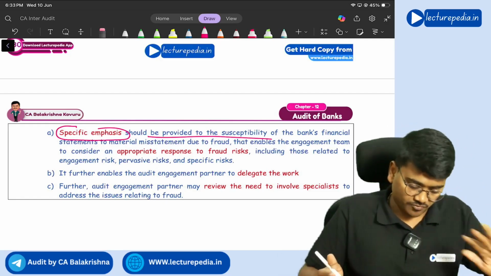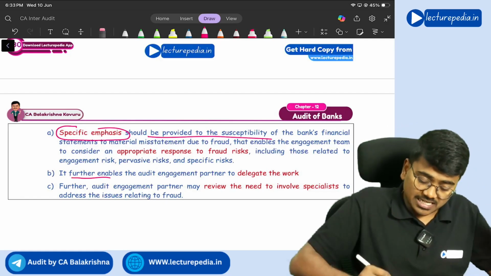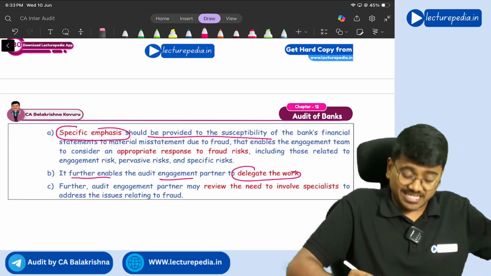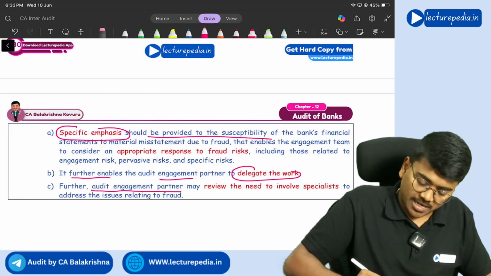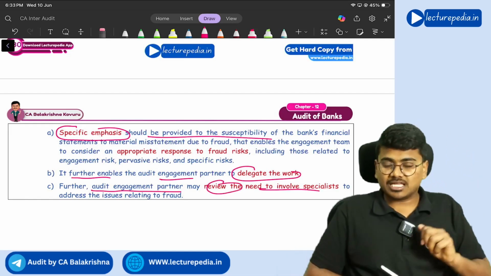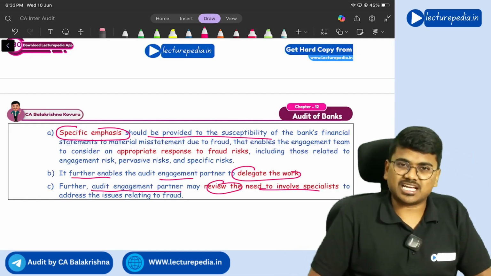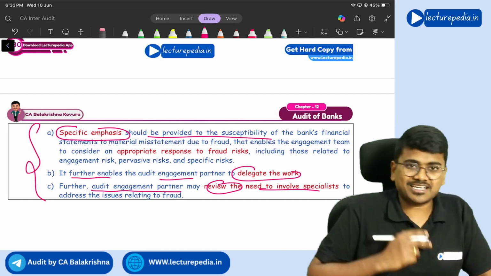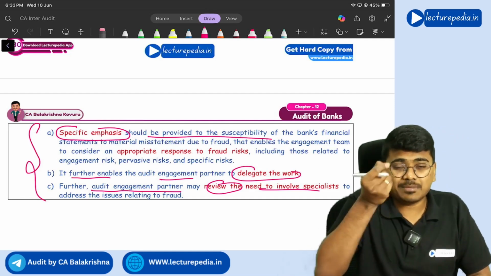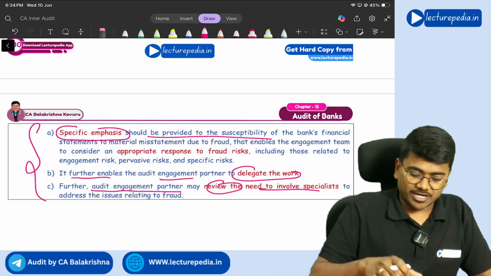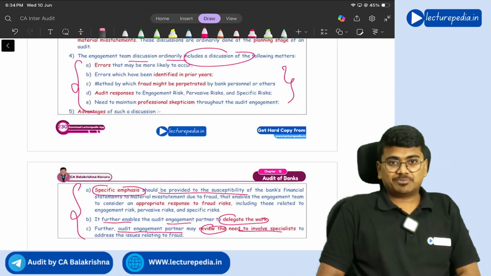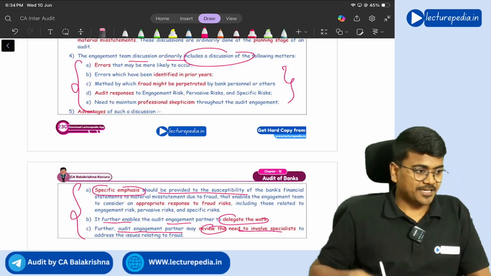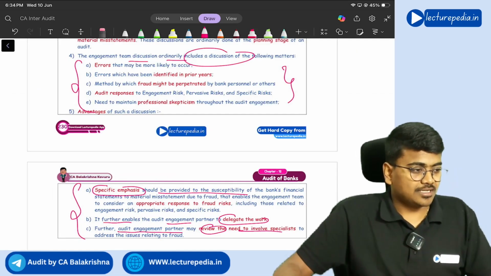You can have specific focus there, and it further enables audit engagement partner to delegate the work. And the audit engagement partner may review the need to involve any specialists or experts. So all these are advantages of engagement team discussions. Got it? So these are question and answers of chapter number 12. Now let me open next chapter.